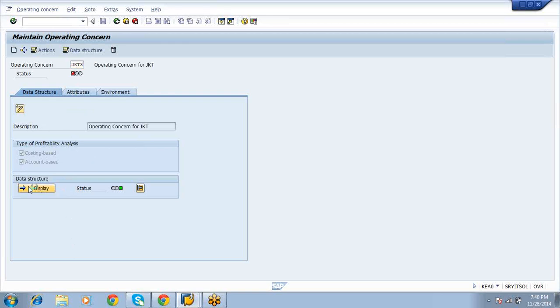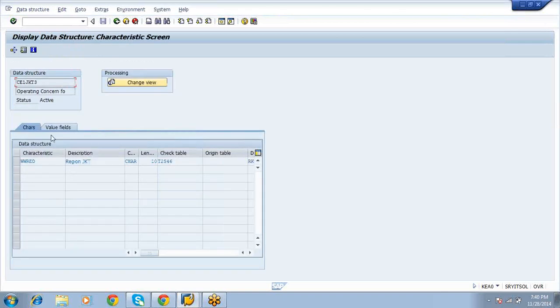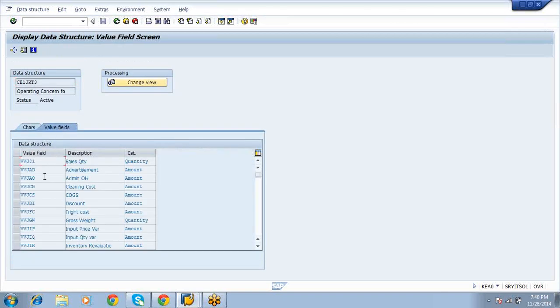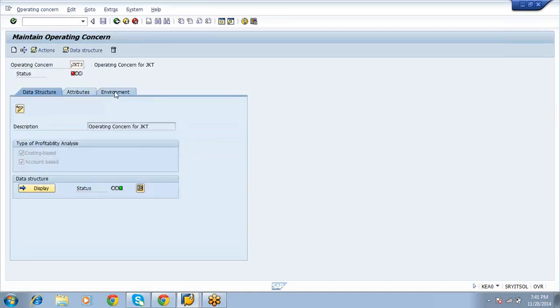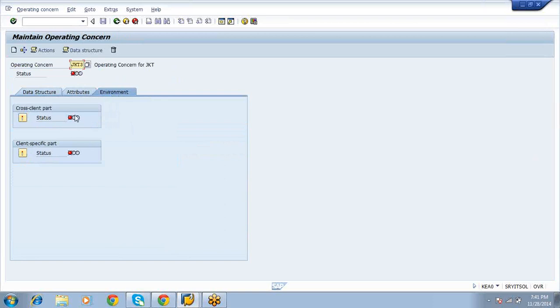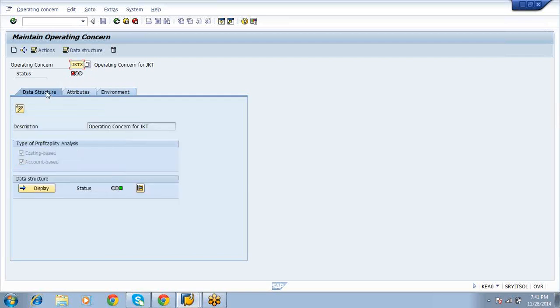Okay, we activated this. The status is the active status only. Just the environment we need to create. The environment status here is red mark only, right? Red mark means you cannot assign the controlling area to the operating concern. The status should be active, that is green status. Then only you can assign your operating concern to the controlling area.